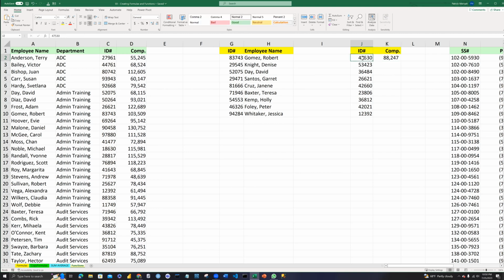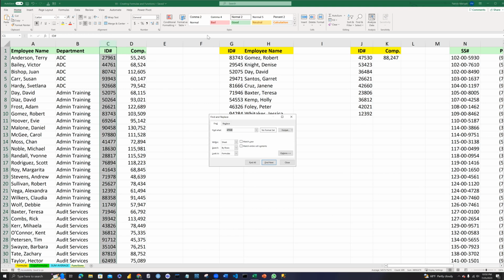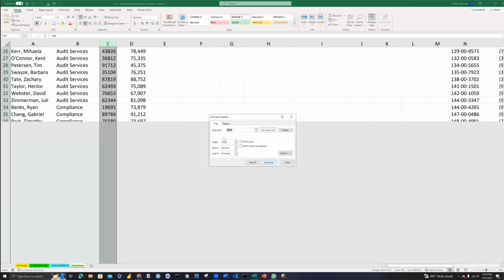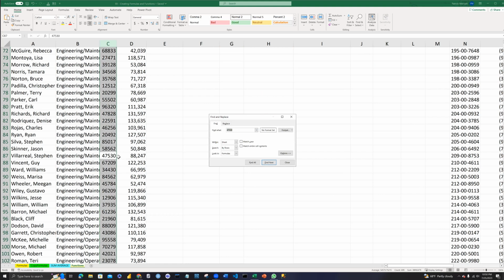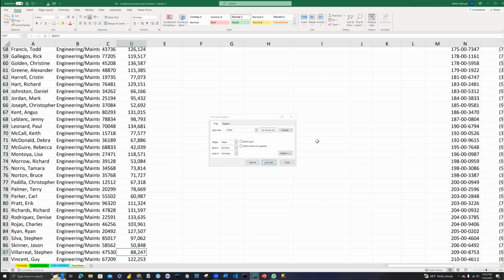If you want to look at the ID number with the compensation, okay, let's look at the ID number over here. You highlight this and then press Ctrl+F. We are going to find it. So let's say 4747530, which is also here. We click find next, and then it shows you everything over here, and it shows that the compensation is 88.4247.